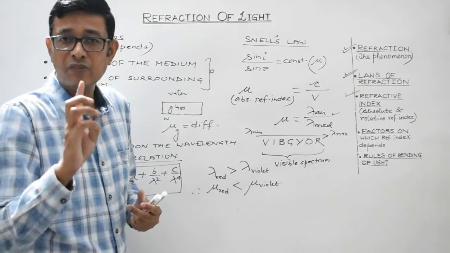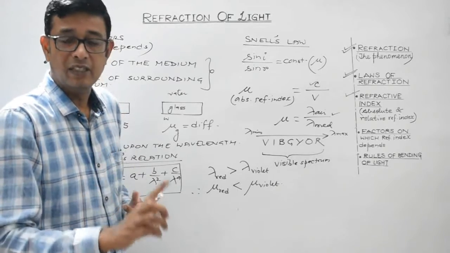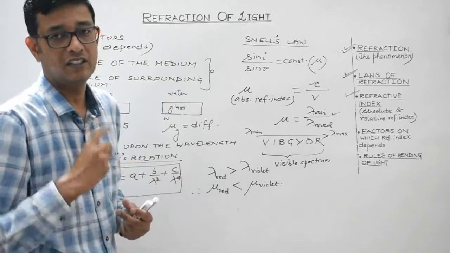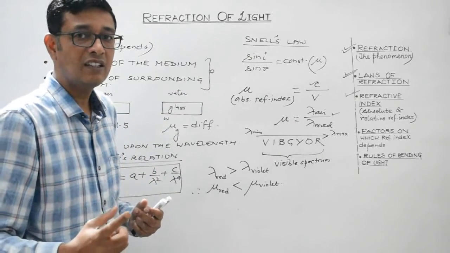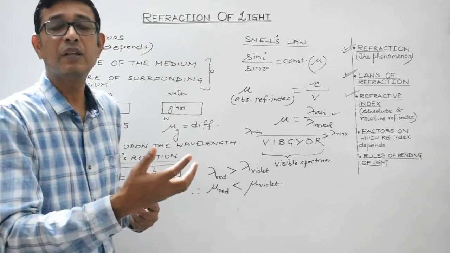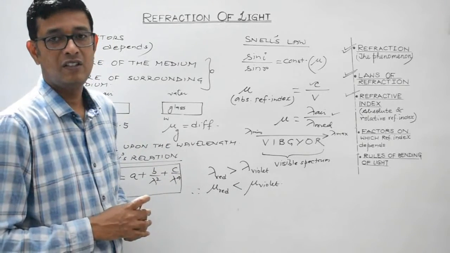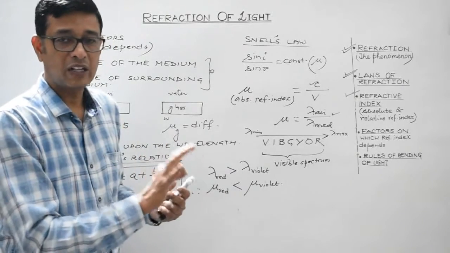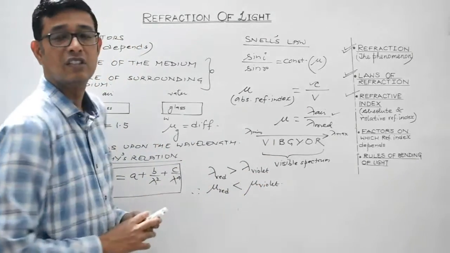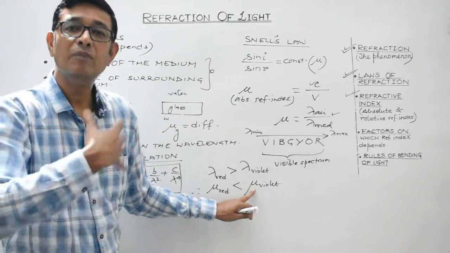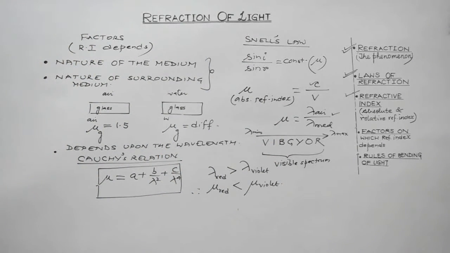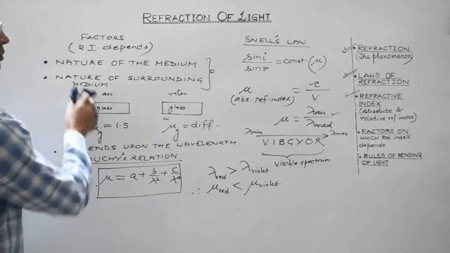Third, refractive index of a medium for different wavelengths, for different colors is found to be different. So we can conclude that refractive index of a medium does depend upon the wavelength of the radiation. For red radiation, the refractive index of a given medium would be minimum. For violet radiation, it will be maximum. Right? So these are the 3 factors on which the refractive index of a medium depends.